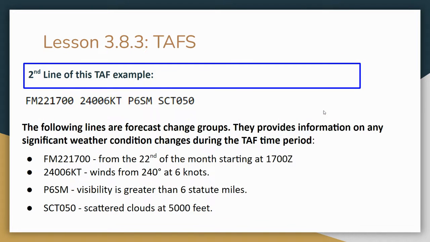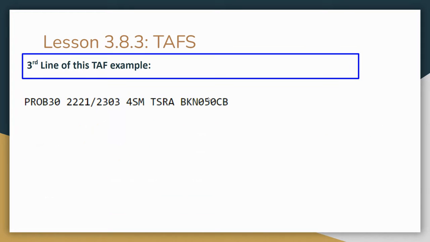Okay, moving on. The last thing was to remember our scattered clouds. For the clouds, we just add 2 zeros. All right, the next line we'll see is probability. This is saying there's a 30% probability of whatever is on this line happening. And this report was valid from the 22nd day of the month at 2100 hours until the 23rd day at 300 hours.